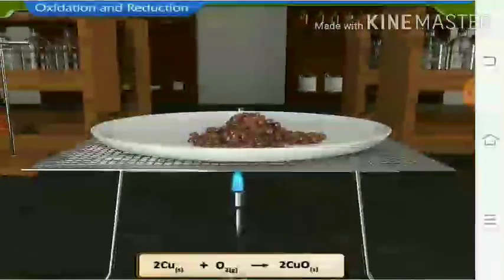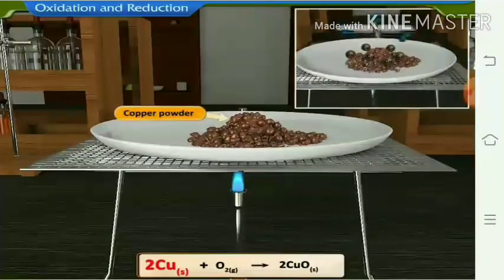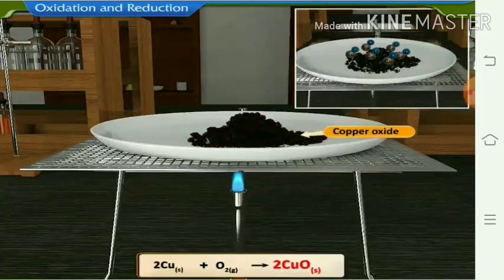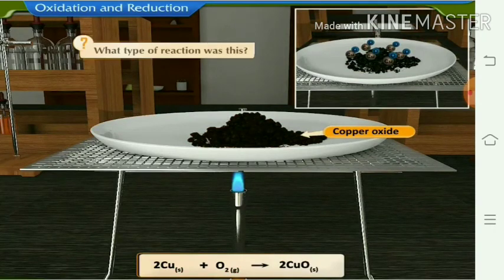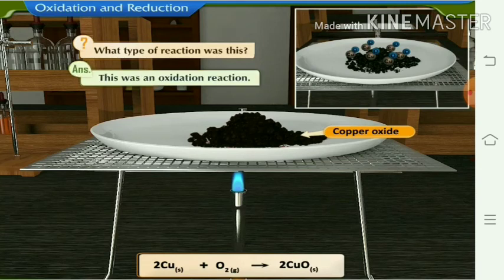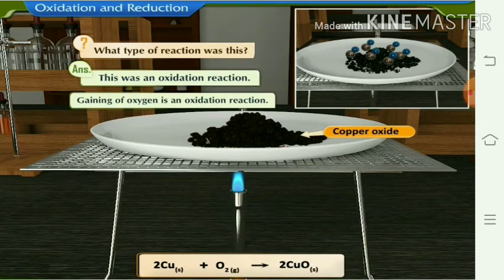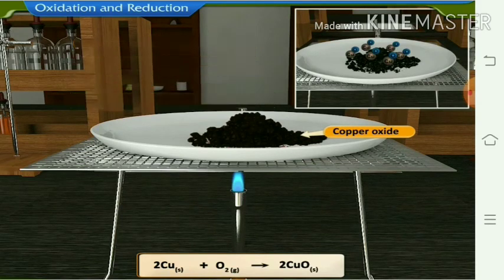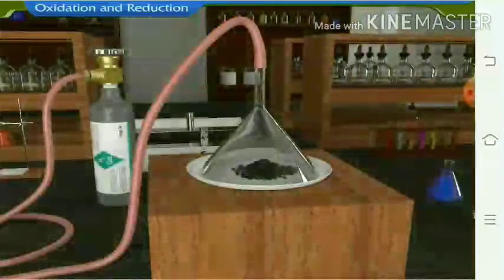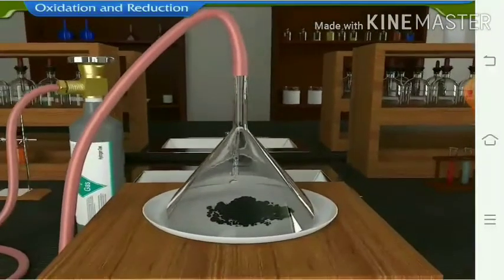Now the next type is oxidation and reduction. If we take copper and oxygen from the air gets added into it, it gets converted into copper oxide. Thus you can easily see the change in its color. What type of reaction is this? In this reaction oxygen gets added, so this is an oxidation reaction. Copper gets oxidized into copper oxide.